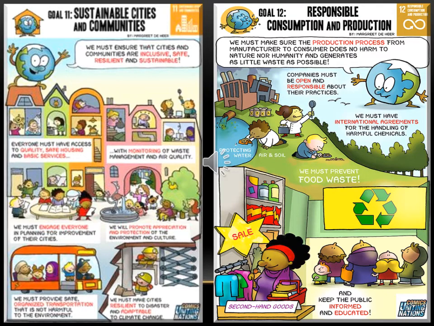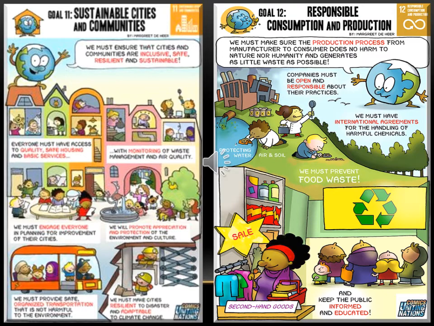Next is goal number 12, responsible consumption and production. If you want to make sustainable development, we have to produce only as much product as we need. We don't have to produce excess product and make wastage out of it. And the second thing is consumption. Only as much as is needed, that much only we have to consume.